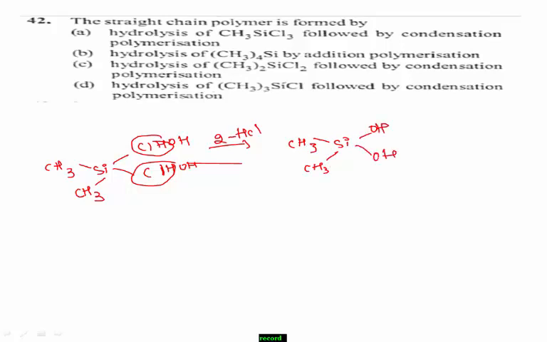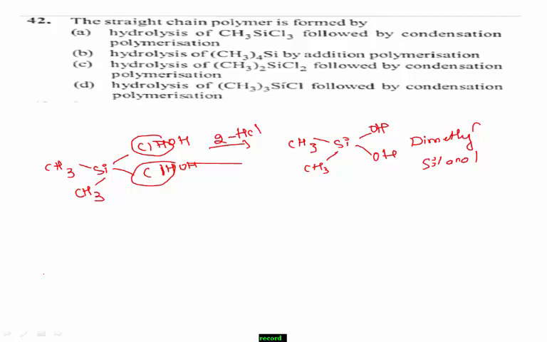So it is dimethyl silanol. Yes, polymerization of dimethyl silanol gives a linear thermoplastic polymer.